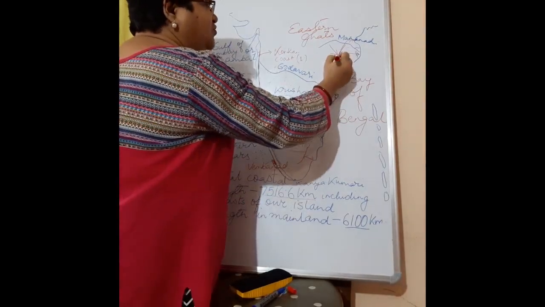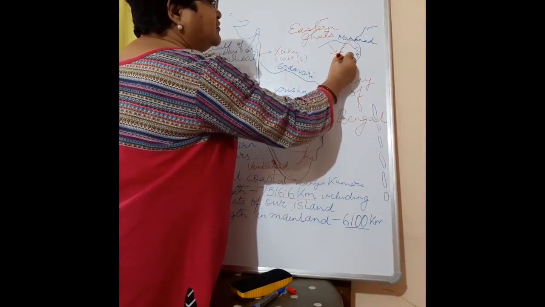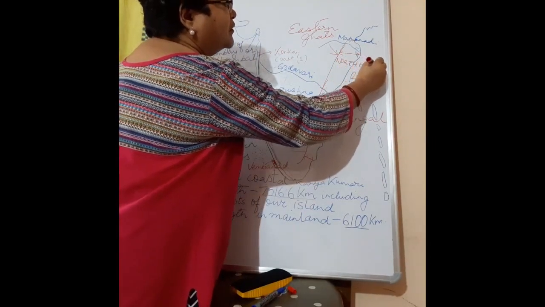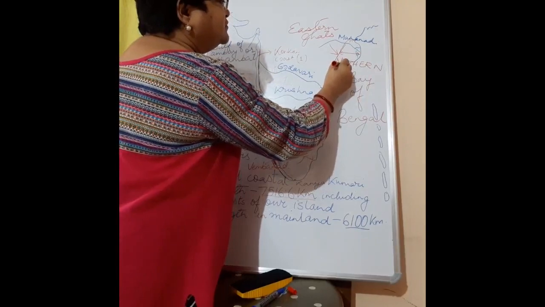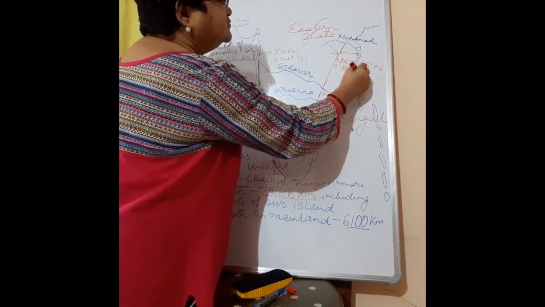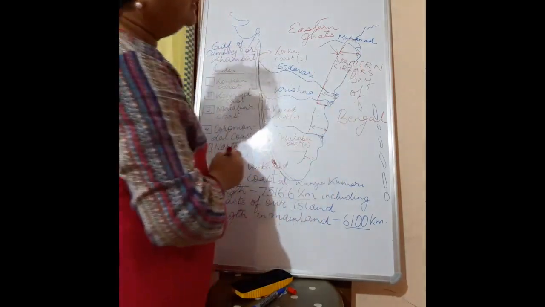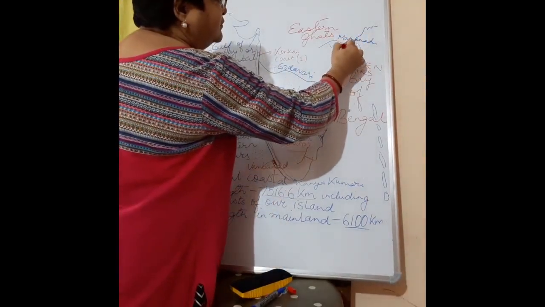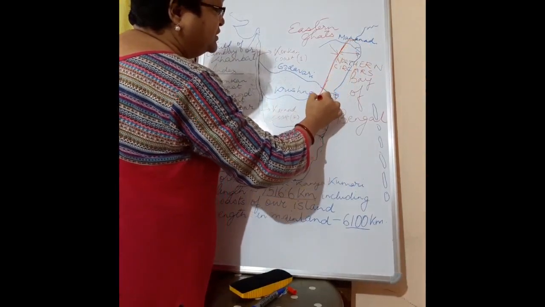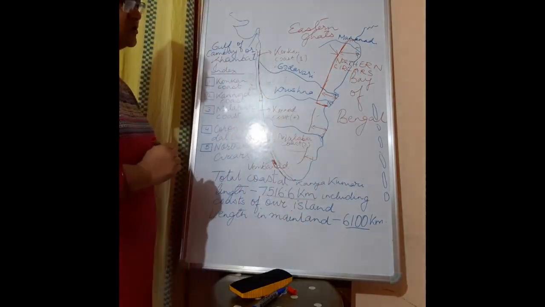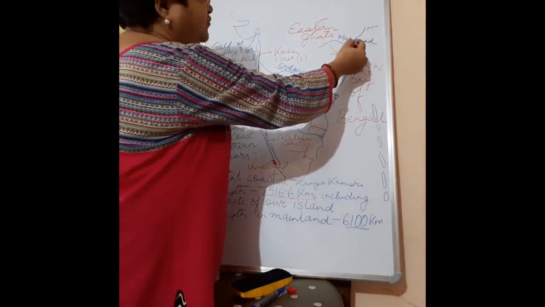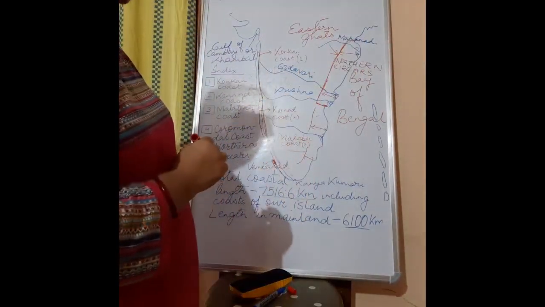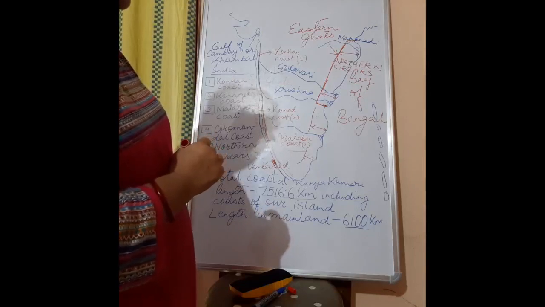Here it is known as the Northern Circars. That is, it covers the coast of Orissa and Andhra Pradesh. So this portion from a little bit north of the Mahanadi delta till our Krishna delta, we have the Northern Circars.